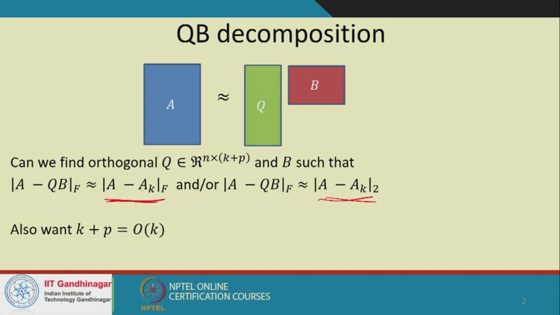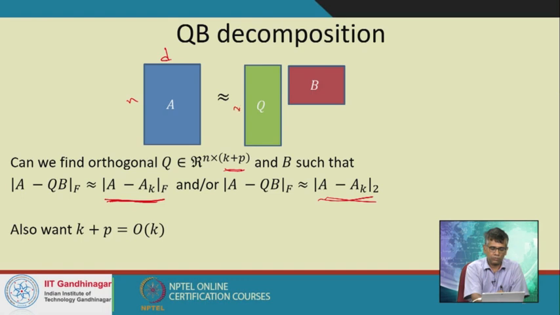But for that we give a little more leeway. In approximation terms, this is also known as a bicriteria approximation, but that is just terminology. So instead of using an exactly rank k matrix, we use a rank k plus p matrix. A is of size n by d, Q is of size n by k plus p, and B is of size k plus p by d. Q is an orthogonal matrix, and B therefore is the projection of the matrix A onto the column space of Q.